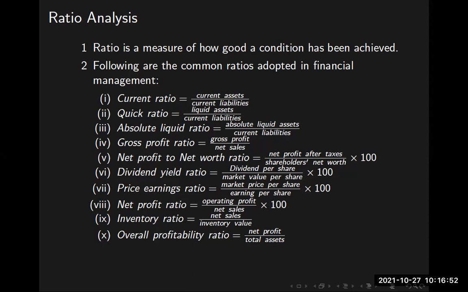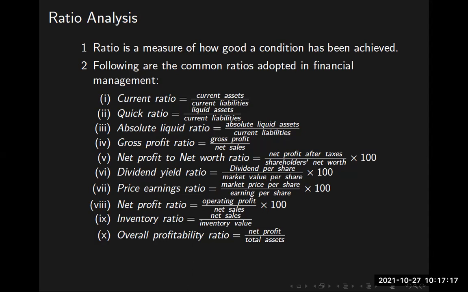Absolute liquid ratio equals absolute liquid assets divided by current liabilities.